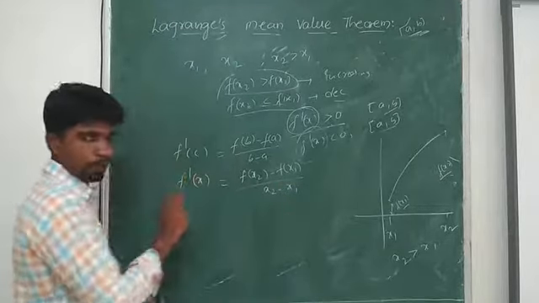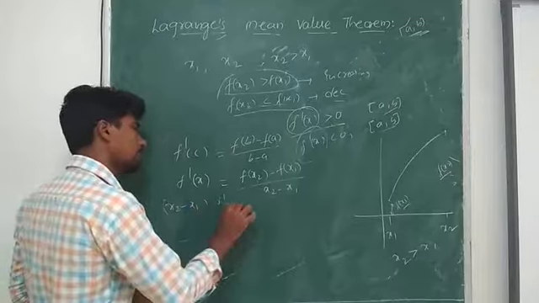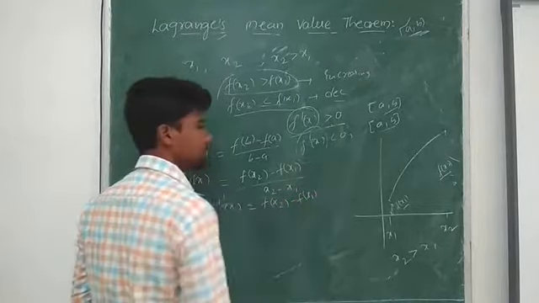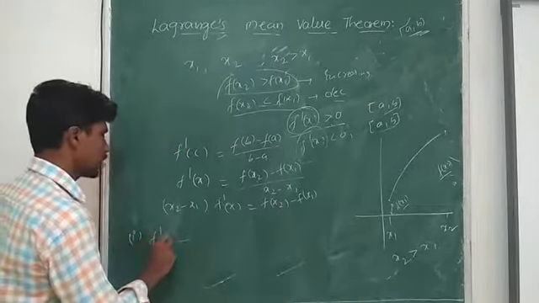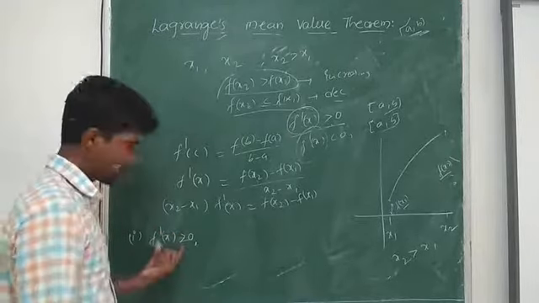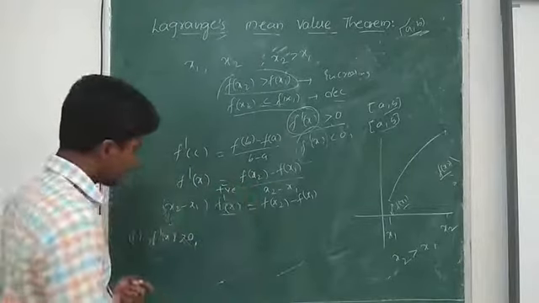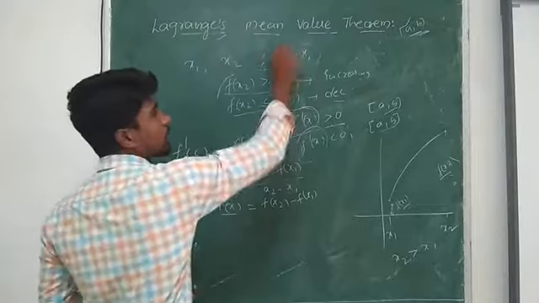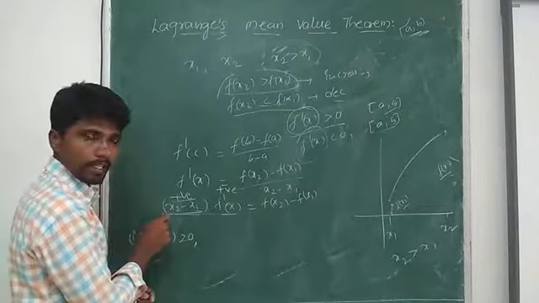If I do cross multiplication, I get x2 minus x1 into f dash of x is equal to f of x2 minus f of x1. Now the condition is f dash of x is greater than 0, so this becomes positive, and x2 minus x1 is positive, as we considered x2 is always greater than x1. So positive into positive is positive. So this will be greater than 0.